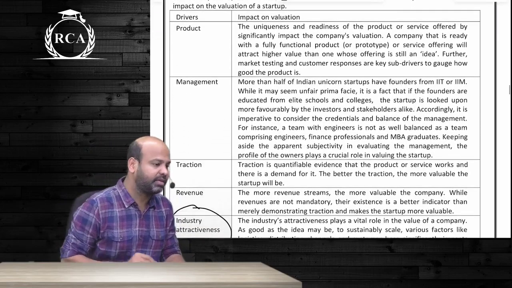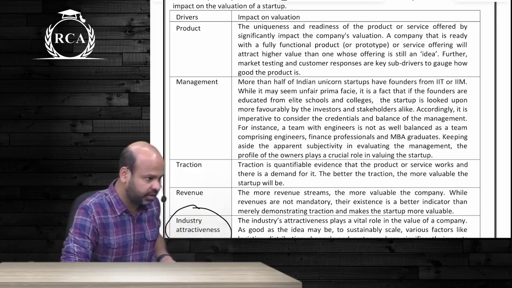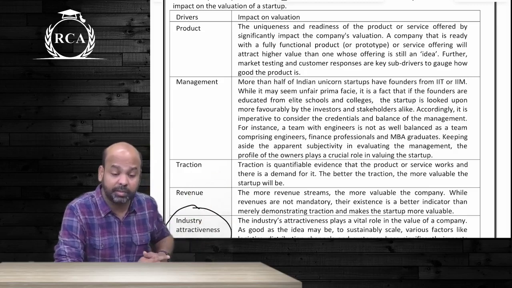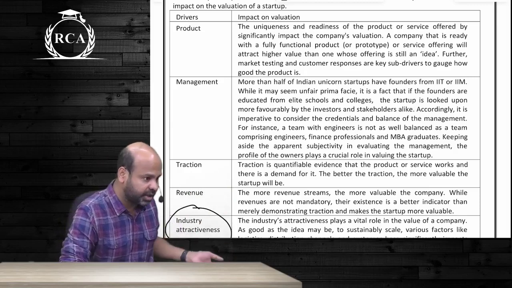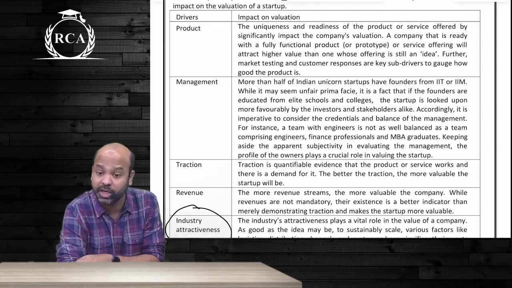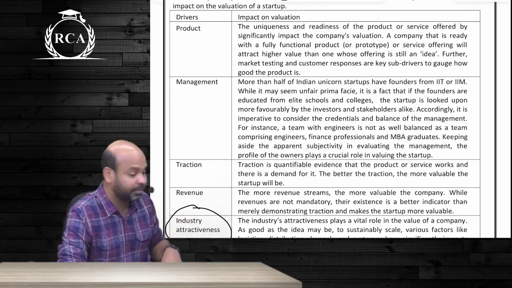Besides that, traction, whether people are liking the product or not, and what is the overall industry attractiveness. If the industry is attractive, then there will be more people who are willing to invest. And what is the amount of revenue that you have generated so far? What is the amount of competition out there in the market? All of these factors will determine how much value can be placed on the startup.